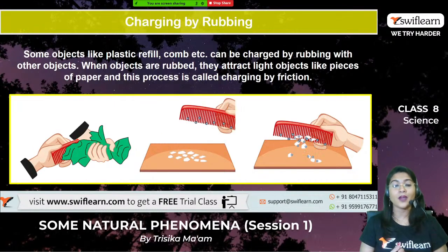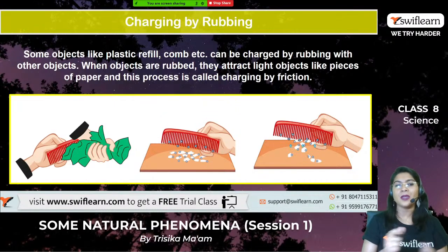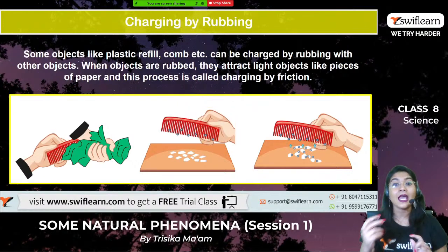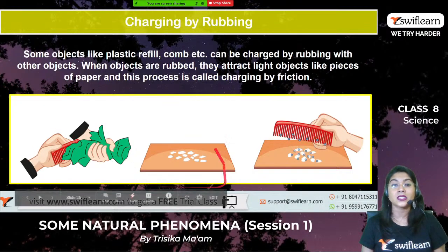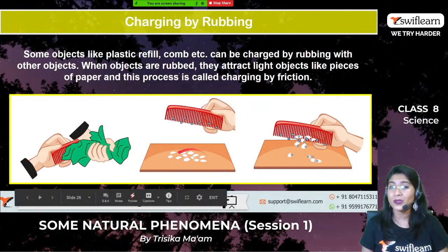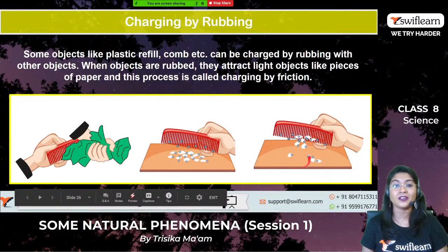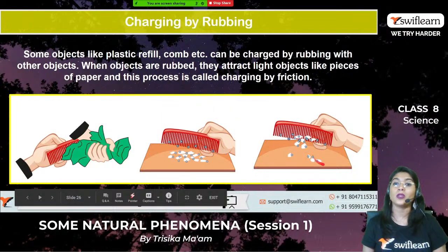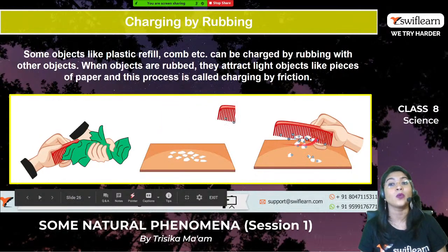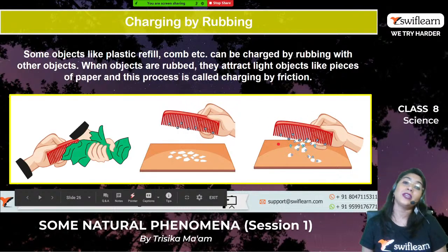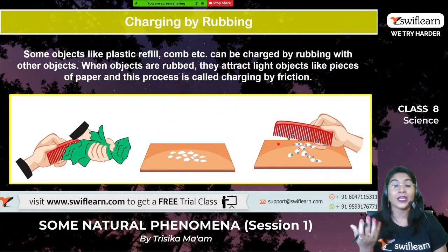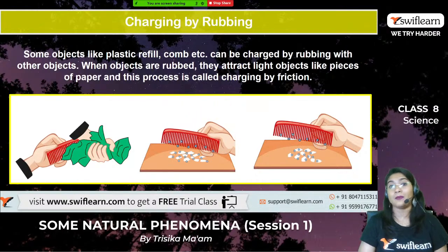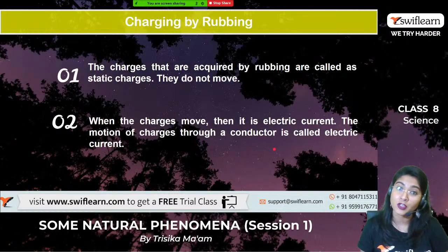So over here, just see, we are rubbing the comb with a cloth, which must be a dry cloth, and we are taking the comb towards very small pieces of paper. We can see over here that even when we are not touching or contacting the paper with the comb, the papers are still sticking to the comb, right? So we can conclude that this charging happens due to rubbing or friction, right?